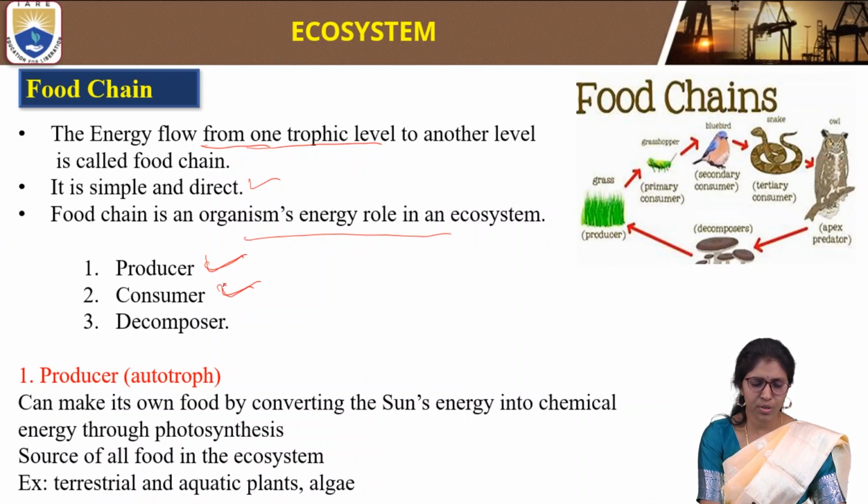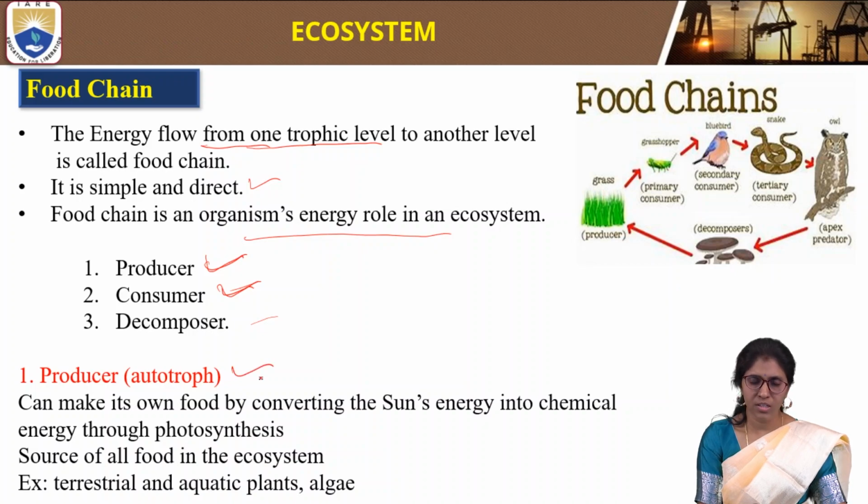Decomposers, examples of decomposers are microorganisms like fungi and bacteria, which decompose the waste products into minerals.